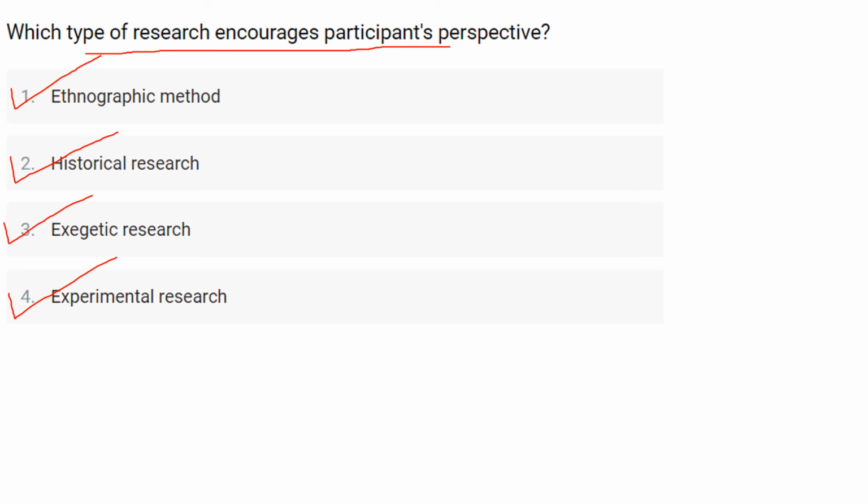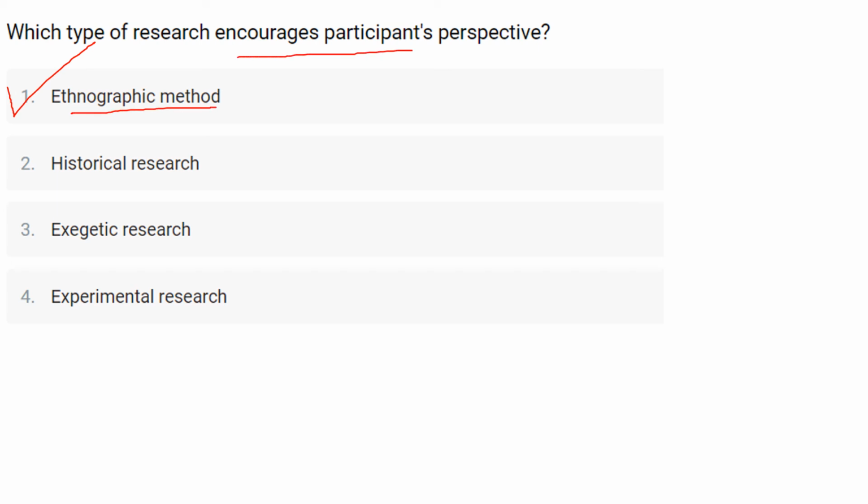The method used by the participant in learning the various social cultural systems that they interact with is the same method that is used by ethnographers in learning a new cultural system, that is observation, interviewing, participating and making interpretations. So here the correct answer will be option number 1. Ethnographic method of research encourages the participant perspective.